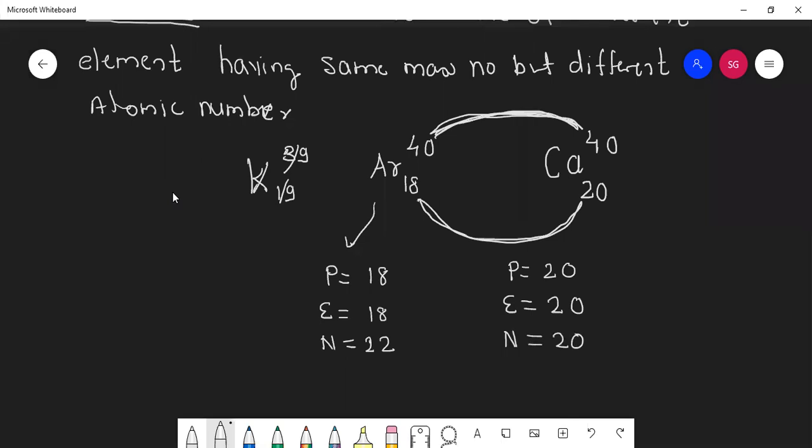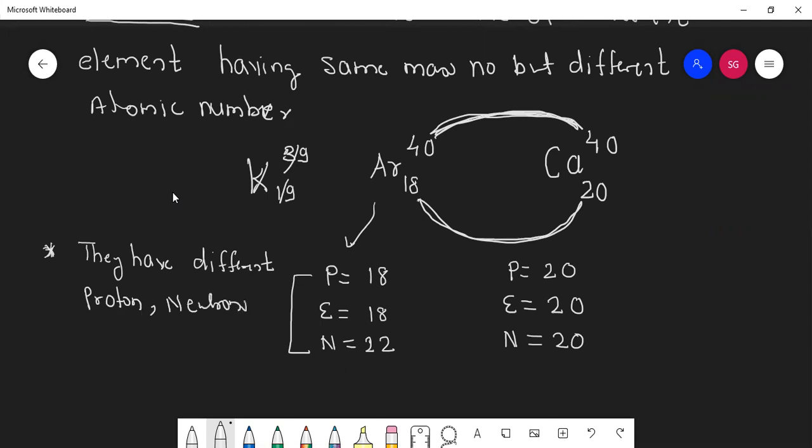So can I say, students, they differ in protons, neutrons, and electrons, all three aspects? They have different protons, neutrons, and electrons.